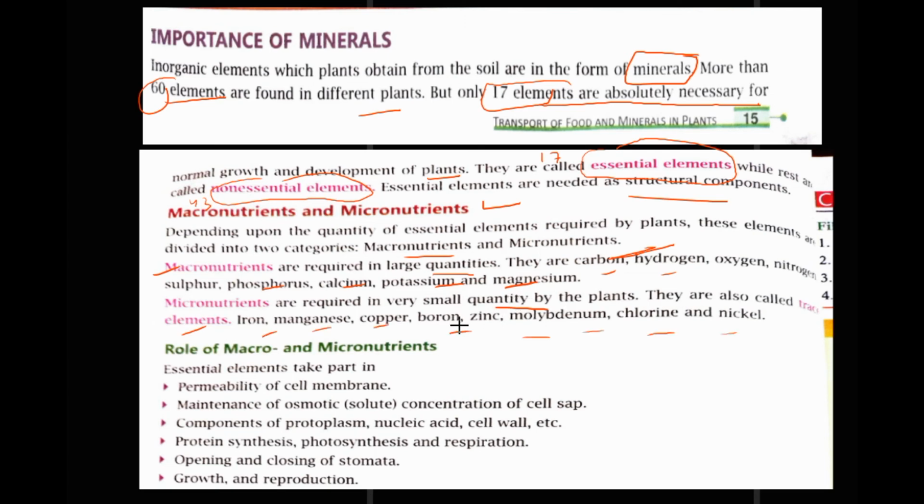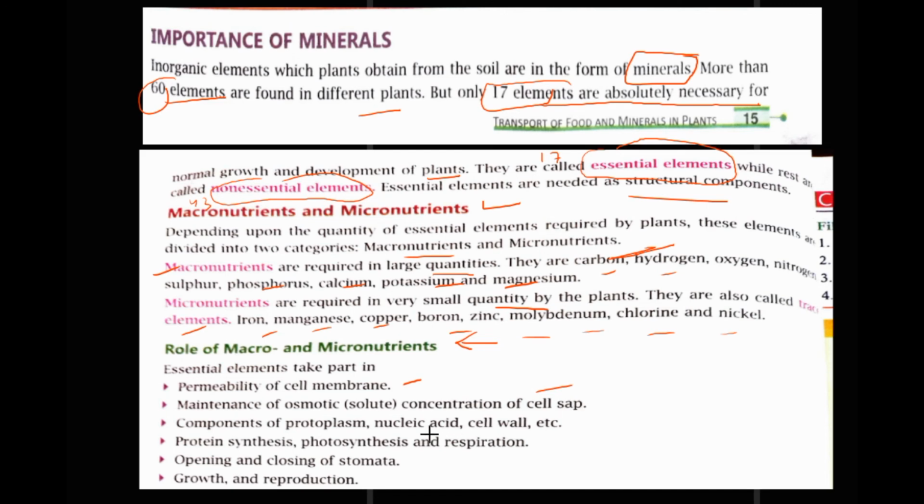So what is the role of these macro and micronutrients? They help in permeability of the membrane, this is the main requirement. If the cell is not permeable, then there would be a problem. Second is osmotic concentration of the cell sap, due to which osmosis or diffusion happens.